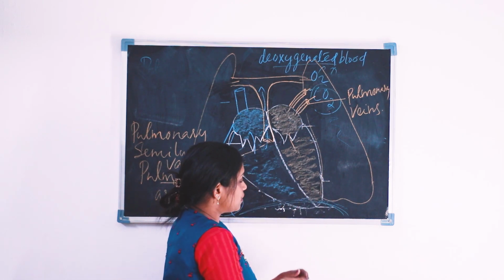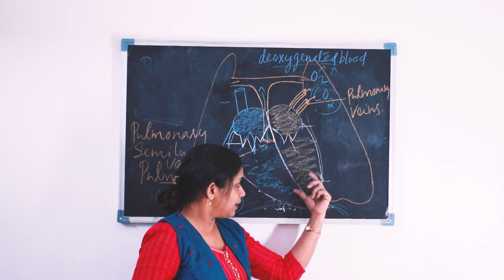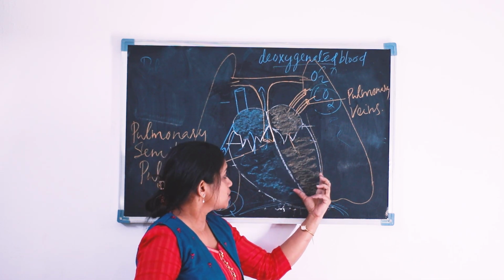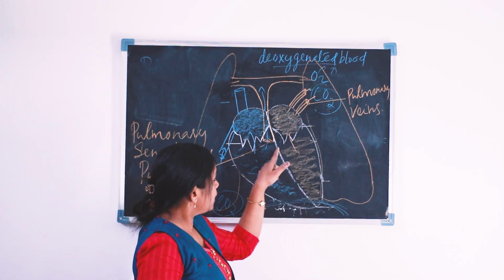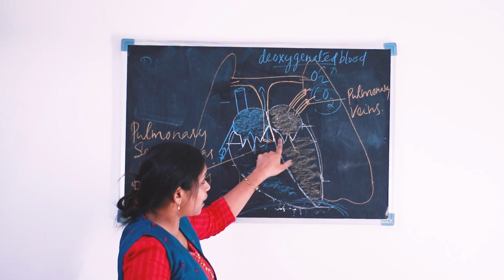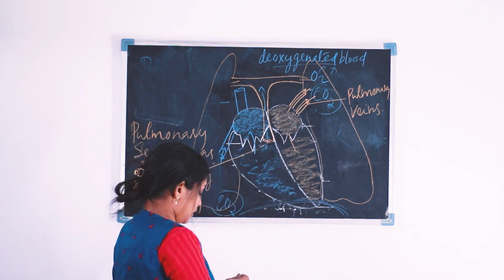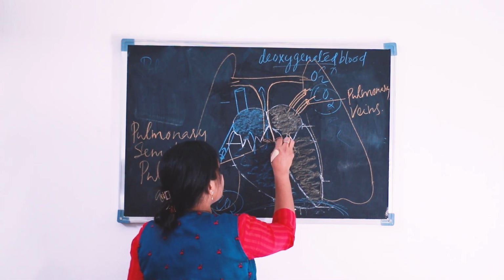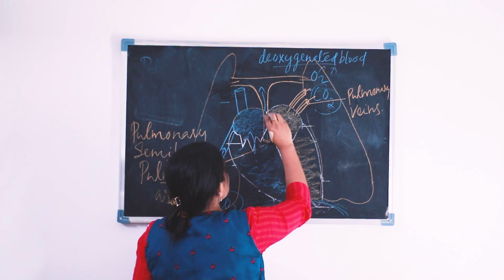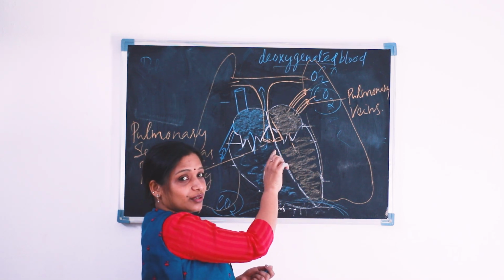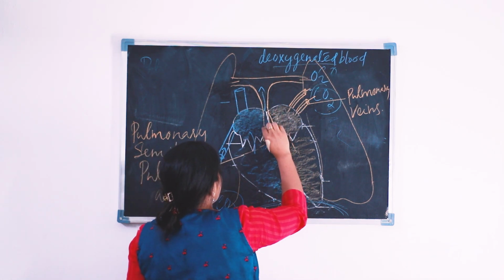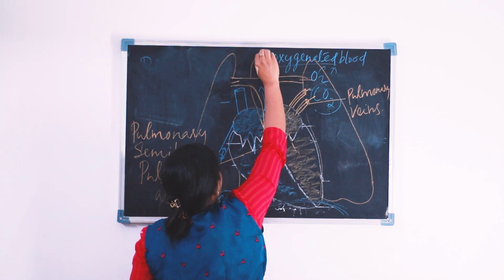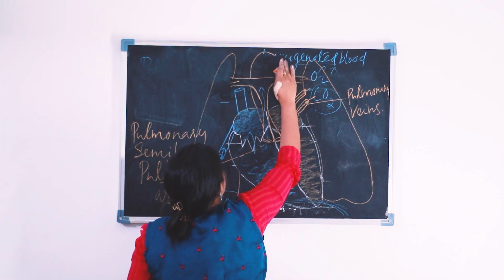Now what happens? This ventricle, the left ventricle starts contracting, squeezing. Here we can see another artery. Here there is another artery that is the major blood vessel in our body. I think this diagram is a bit confusing. Anyway, I am drawing like this.